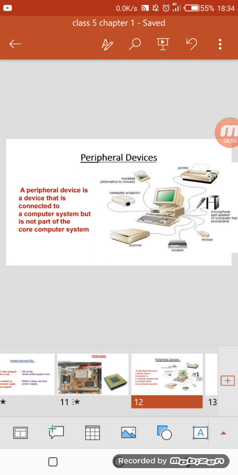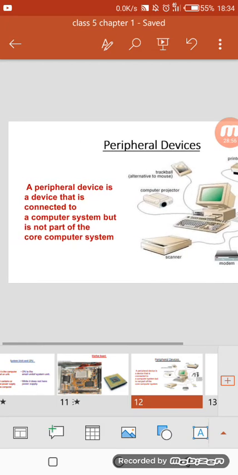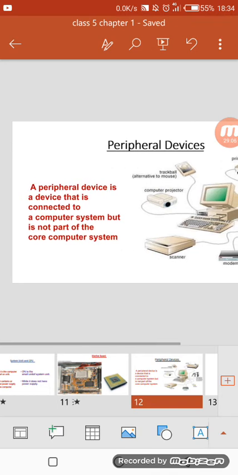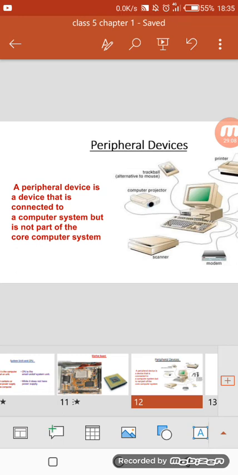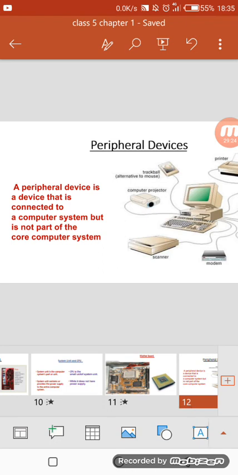Our last topic was peripheral device. Peripheral device means all the hardware which is connected by using a USB port. It is a device that is connected to a computer system but is not a part of the core computer system. This is not a part of the computer system, but we can attach our hardware by using USB ports. So our chapter is completed.